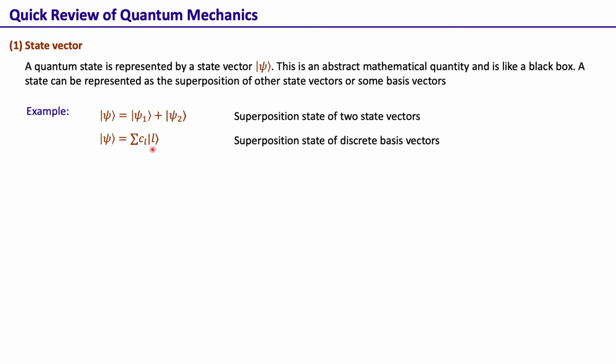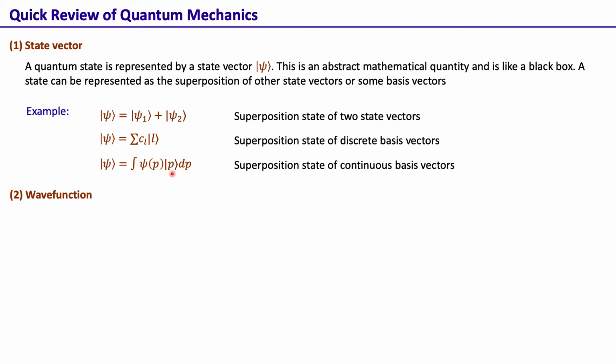For example, L is the orbital angular momentum basis vector, and one can have a state that is a superposition of such basis vectors. One can also have a state that is a superposition of continuous basis vectors. For example, here we have the momentum basis vector, and a state can be written as a superposition of these momentum basis vectors.